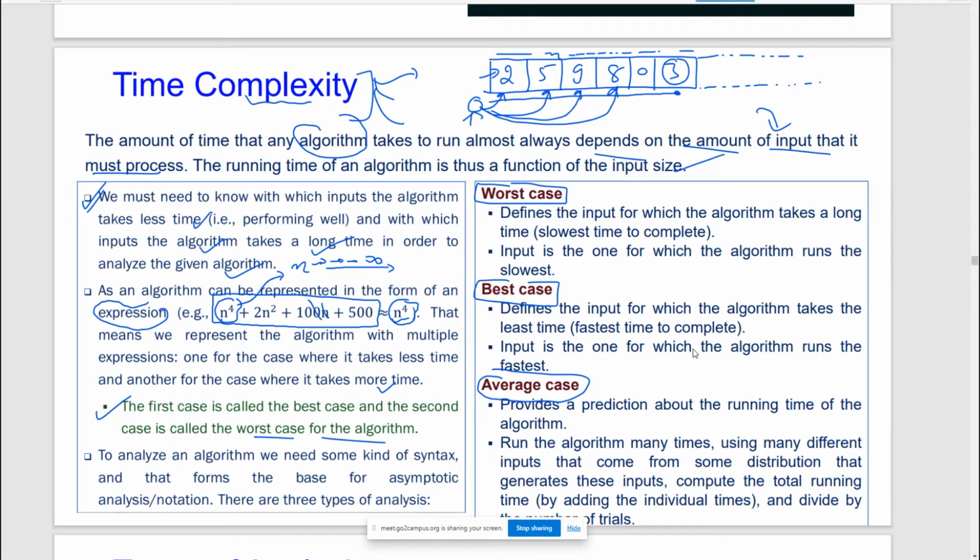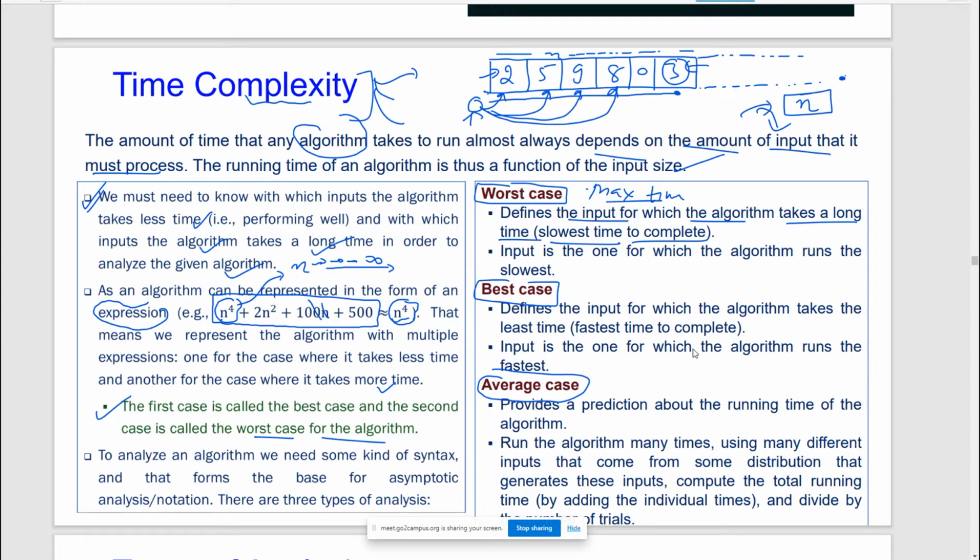Are you following this? The very bad time, or the maximum time. Given a particular input for which the algorithm takes a long time, it is the slowest time to complete. Are you following? So how much time will it take in this particular array? If it is linear, it means that it depends on the number of inputs. If 3 is present at this particular point, then it has to traverse how many elements? N elements in order to find this particular 3.